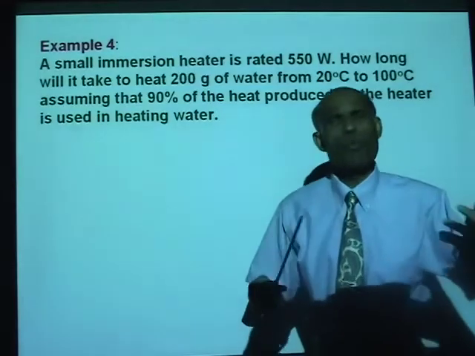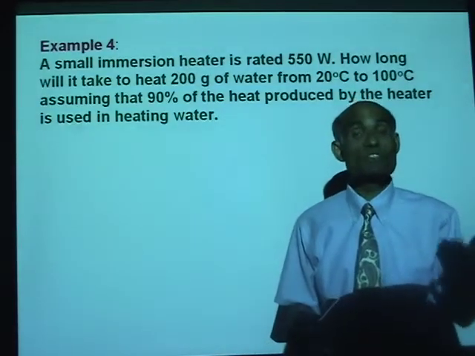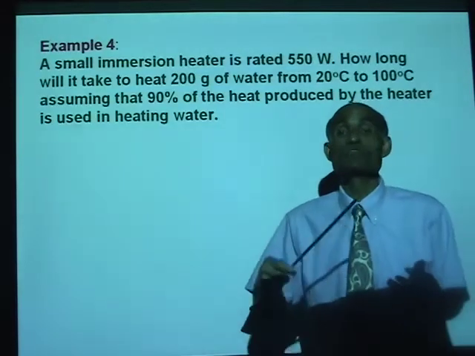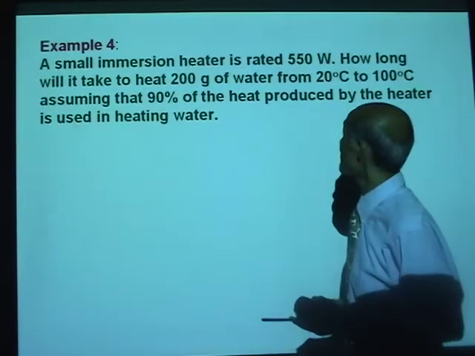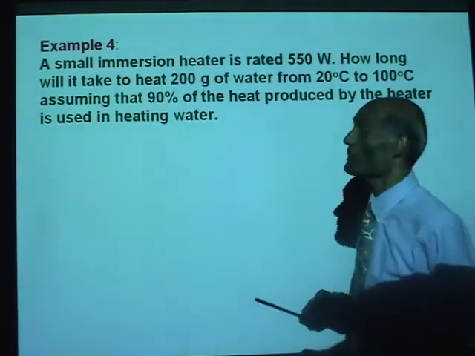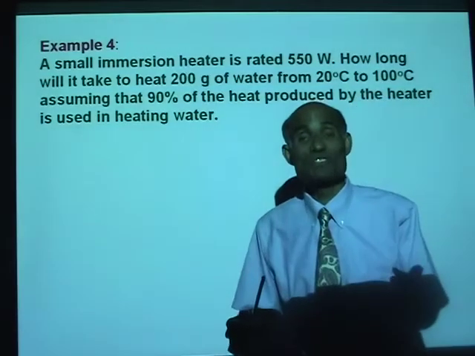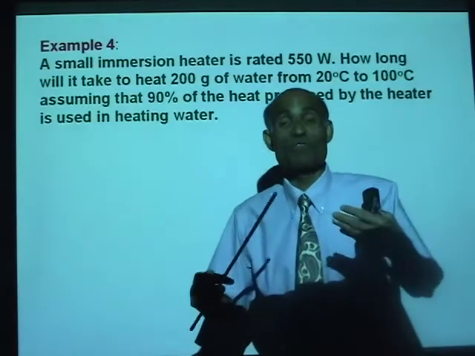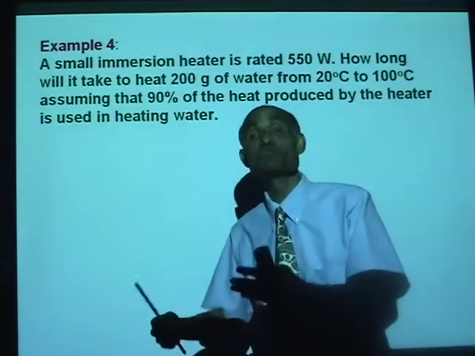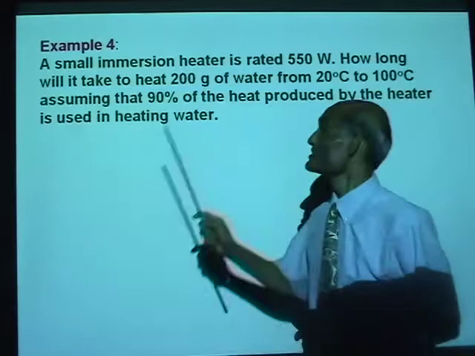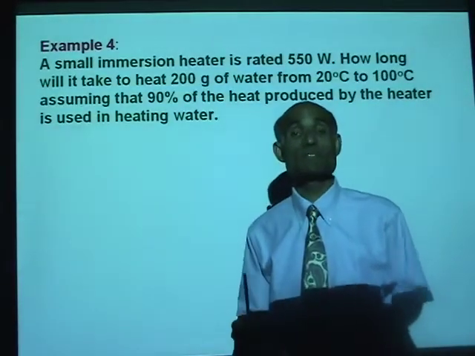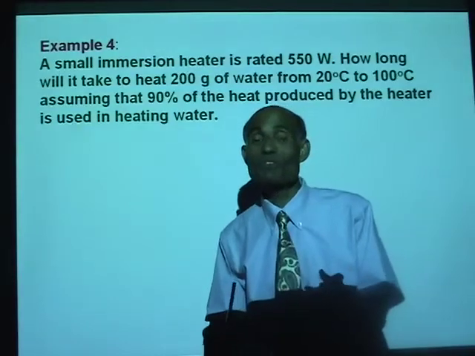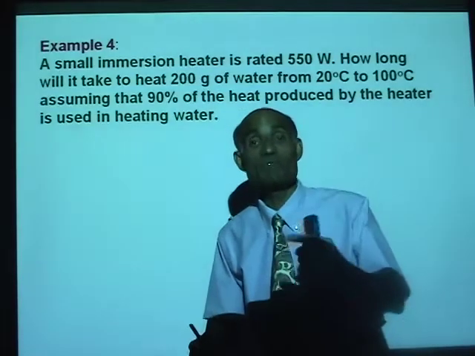Now, what is a watt? Watt is the unit of power. It is joules per second. So, it is rated at 550 watt, means it produces energy at the rate of 550 joules every second. So when you put that heater in water, the heater will supply 550 joules of heat every second.